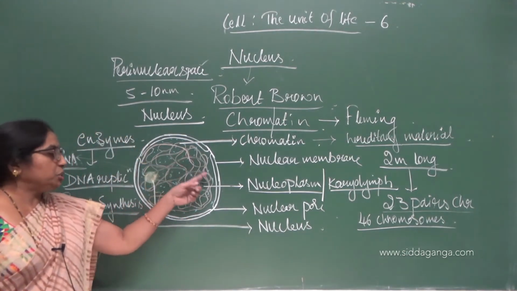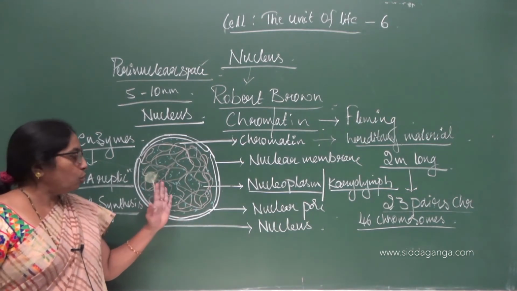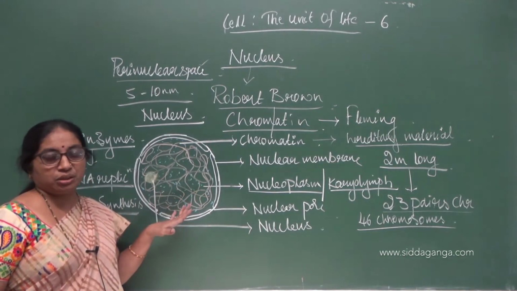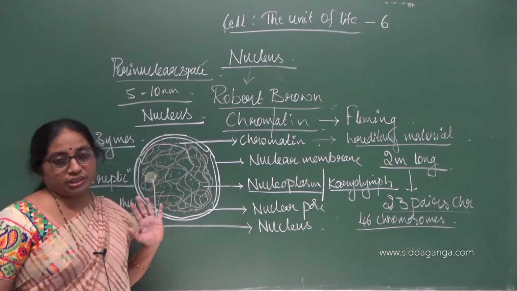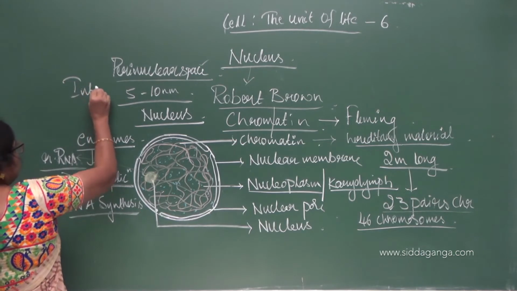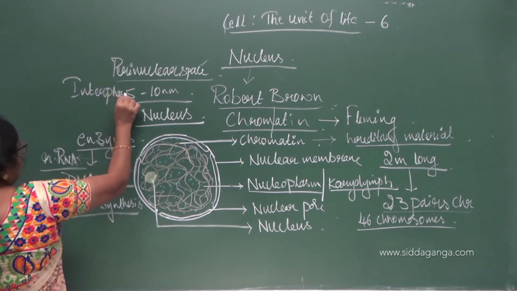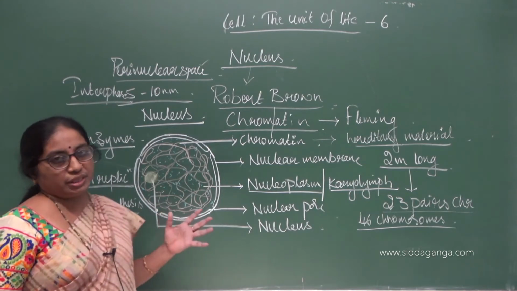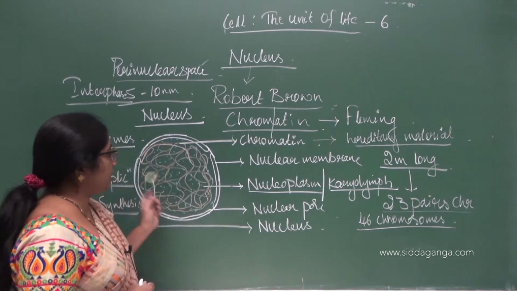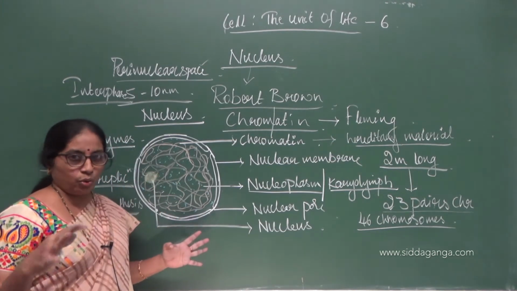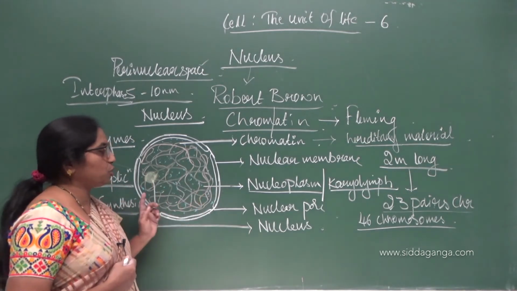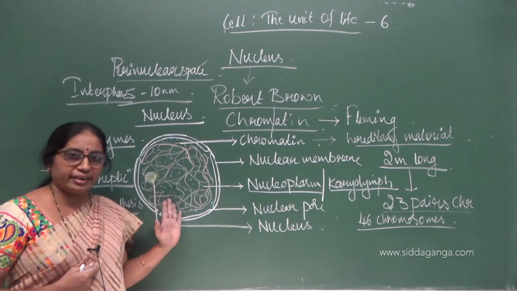So now coming to the structure of this chromatin. In this chromatin, it appears like a thread-like structure in a cell which is ready for cell division, or a cell which is at interphase. So the cell has got phases which we will learn in the chapter called the cell cycle. This is a phase where the cell is completely grown up and it is ready for cell division. In that sort of cell, you can see this chromatin distributed in the form of thread-like structure inside the nuclear envelope.